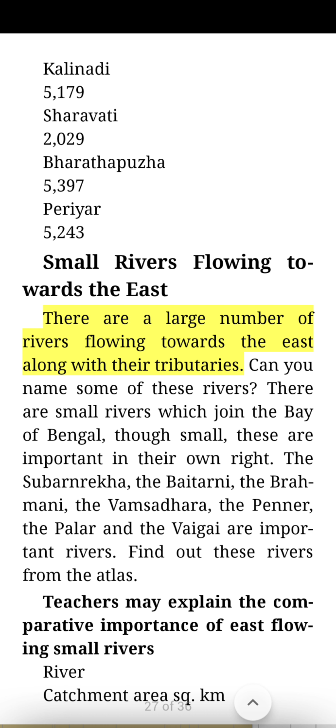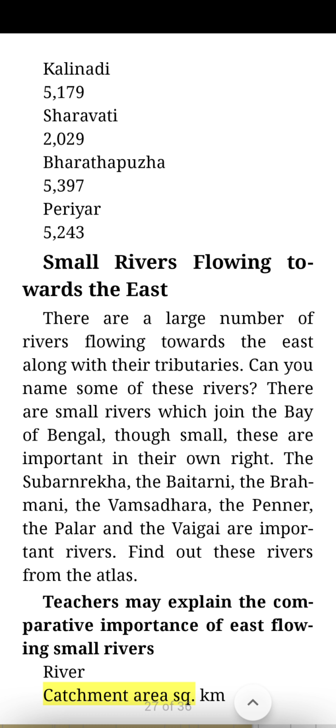Small rivers flowing towards the east. There are a large number of rivers flowing towards the east along with their tributaries. Can you name some of these rivers? There are small rivers which join the Bay of Bengal. Though small, these are important in their own right. The Subarnarekha, the Baitarani, the Brahmani, the Vamsadhara, the Penna, the Palar and the Vaigai are important rivers. Find out these rivers from the atlas. Teachers may explain the comparative importance of east-flowing small rivers.